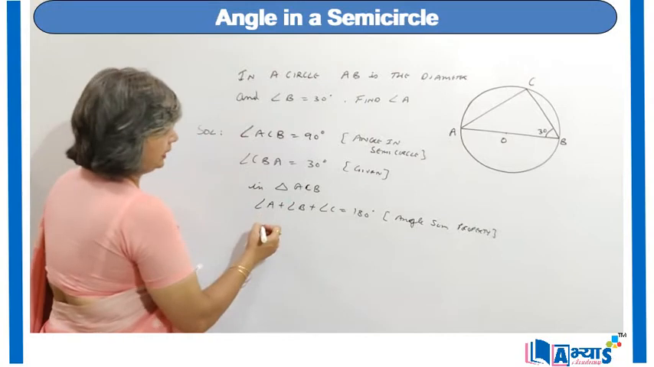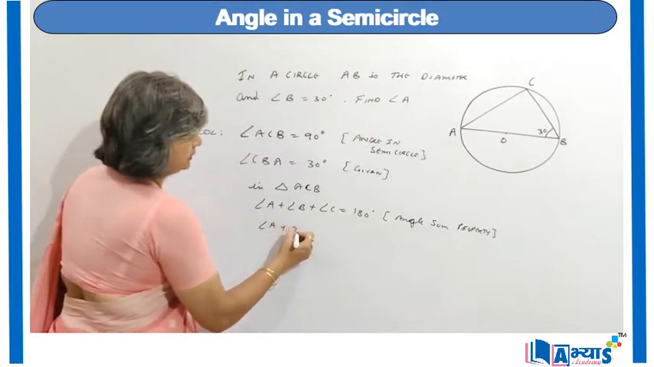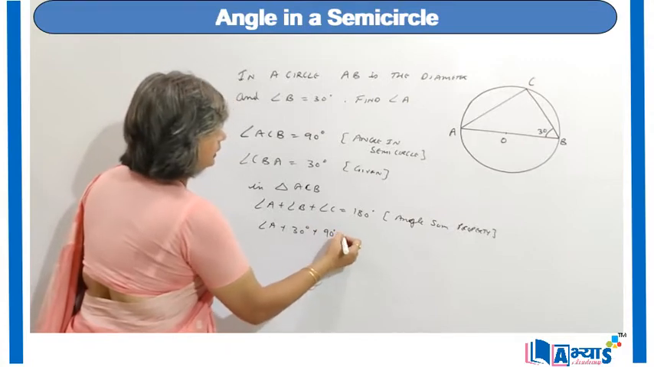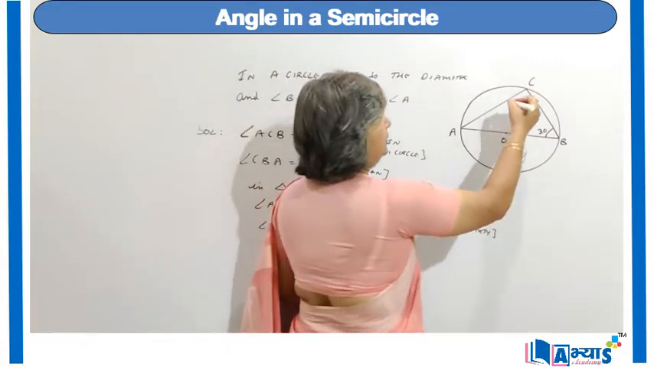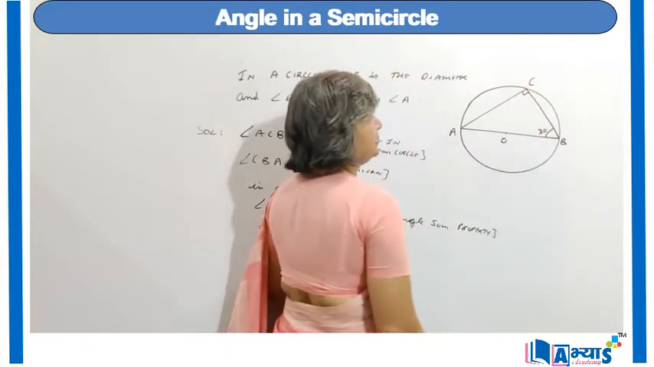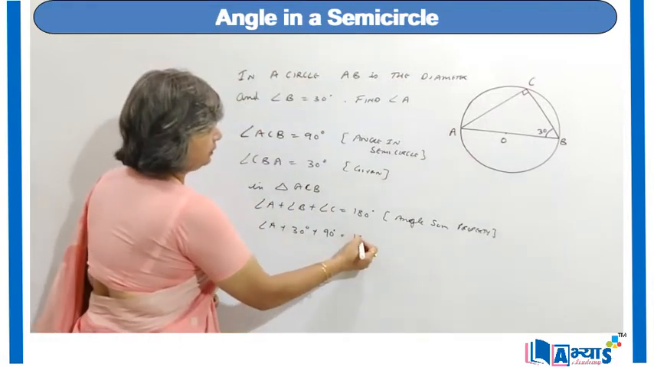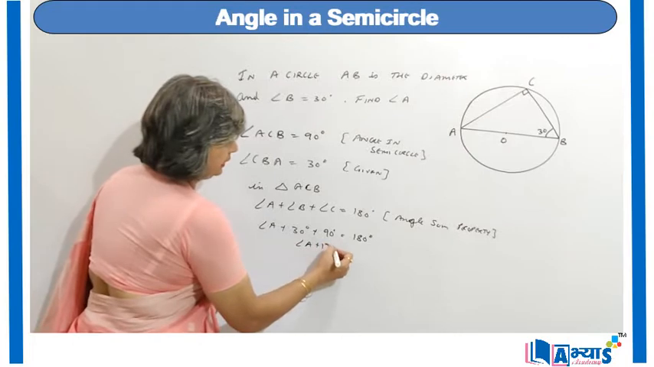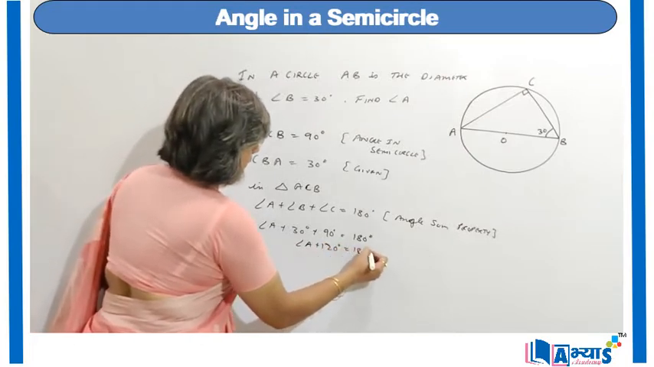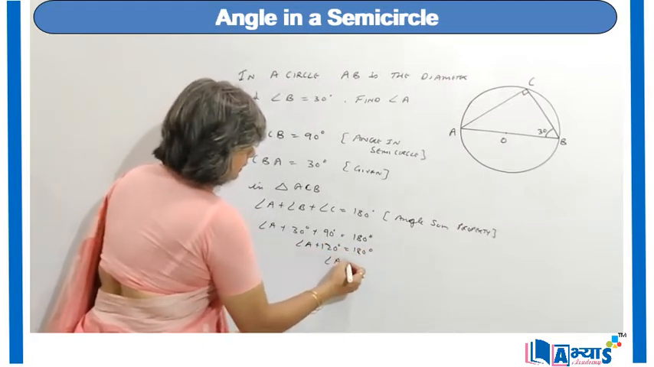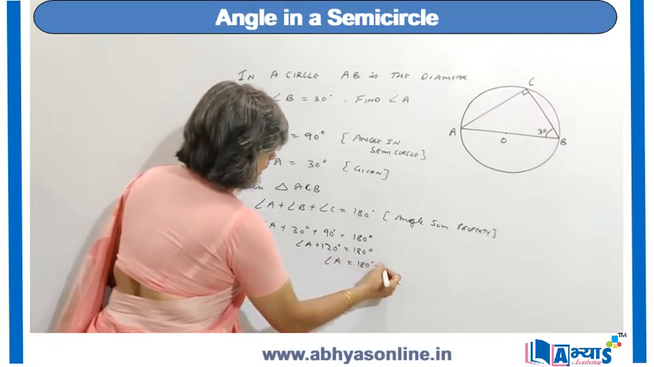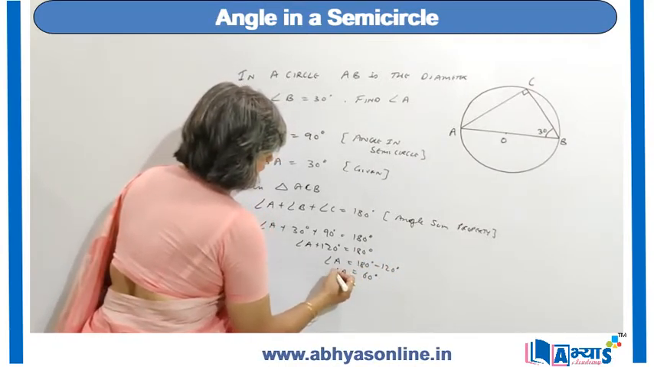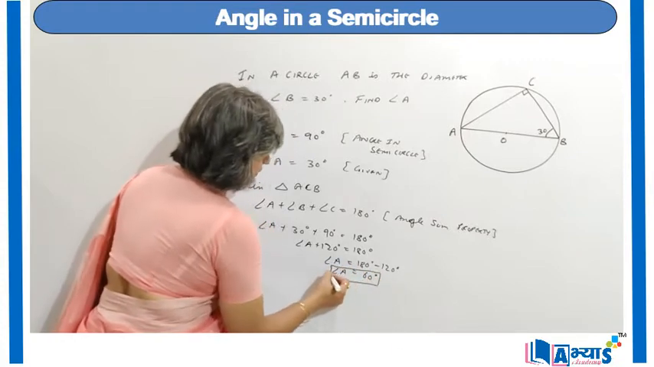Now we know that angle B is 30 degree and angle C is 90 degree, because we know that angle C is the angle in the semicircle. So angle A plus 30 plus 90 is equal to 180 degree, or we can say angle A plus 120 degree is equal to 180 degree. Therefore angle A is equal to 180 minus 120 degree, that is 60 degree. So we can say that angle A is equal to 60 degree.